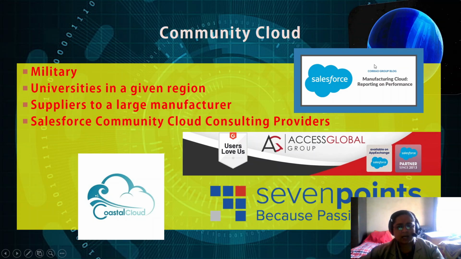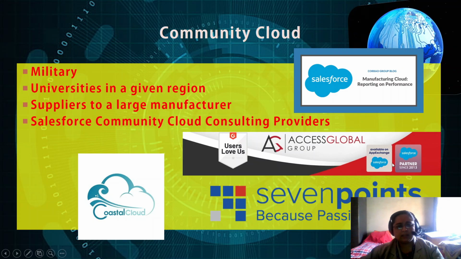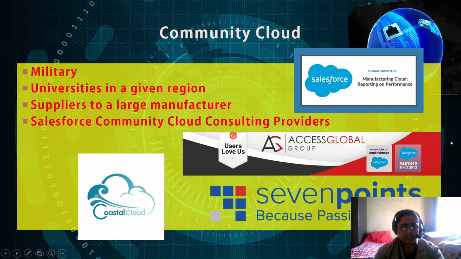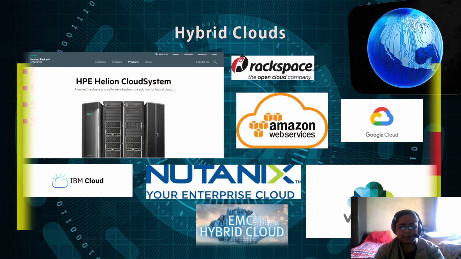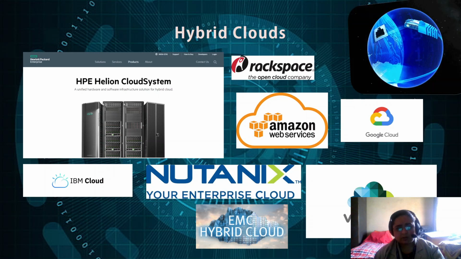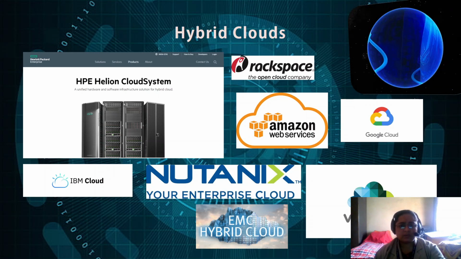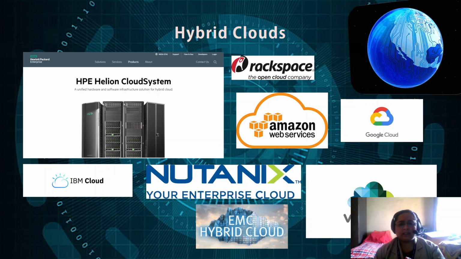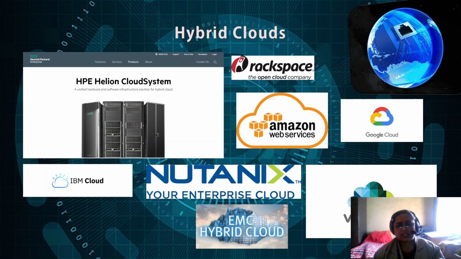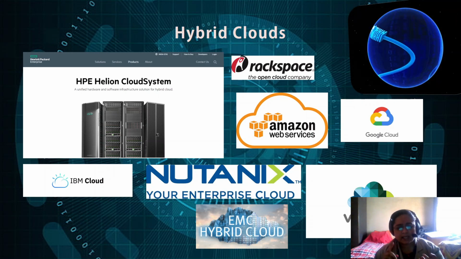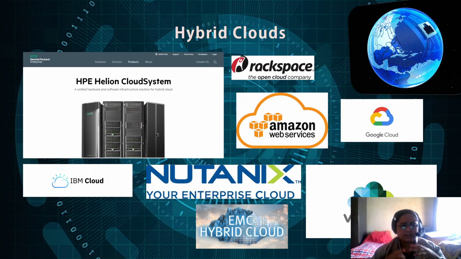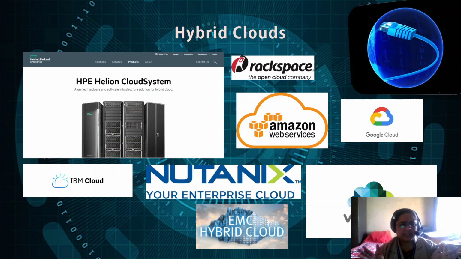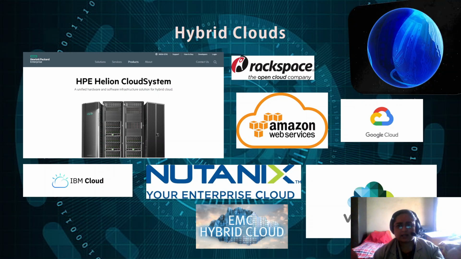So these all are Salesforce Community Cloud providers. Basically, these are the cloud services which are shared by a particular community. Apart from this, we have hybrid clouds. Now, hybrid clouds are those platforms which combine the services provided by private as well as public clouds. These companies generally target a larger group.